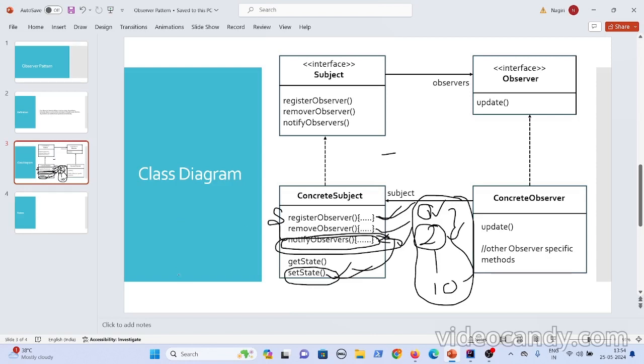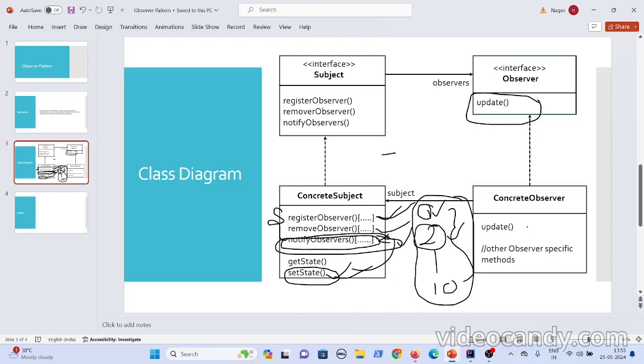You can't keep invoking the methods that are specified by the observers, because you don't know that in future they might come and ask you to invoke another method. So to avoid that problem, I'm the subject and you are the observer. If you are really interested in knowing my state, you go and implement this observer interface, and then I will invoke the update method on you. In the observer interface, I have a method update.